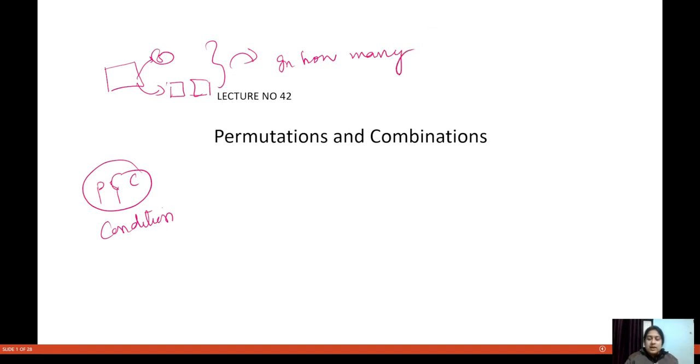So I hope you will be able to understand this thing, that what permutation and combination actually mean is that if a group of people or a group of something is given to us, in how many ways can we select them or we can arrange them. So that is actually the matter of permutation and combination.